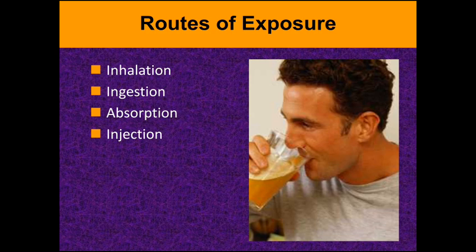Through inhalation, for example in the medical industry where tablets are manufactured, the powder form may affect the human workers. Through ingestion, through some liquid items we take, it may contain some chemicals. Through that you may get ill health, and through absorption and injection we are going to get chemical hazards.